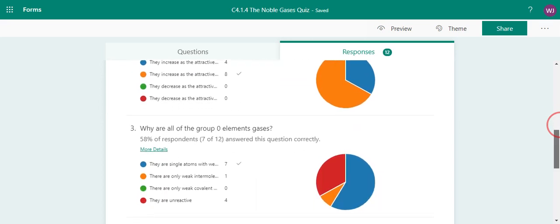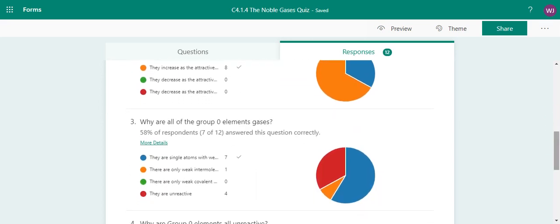Question 3, why are all the group 0 elements gases? Over half of you managed to get this right. The correct answer is that they're single atoms with weak forces between the atoms. The second answer, which one of you put, was talking about weak intermolecular forces. We can't have weak forces between molecules because there aren't any molecules in this. They're all just individual atoms, so it can't be that.